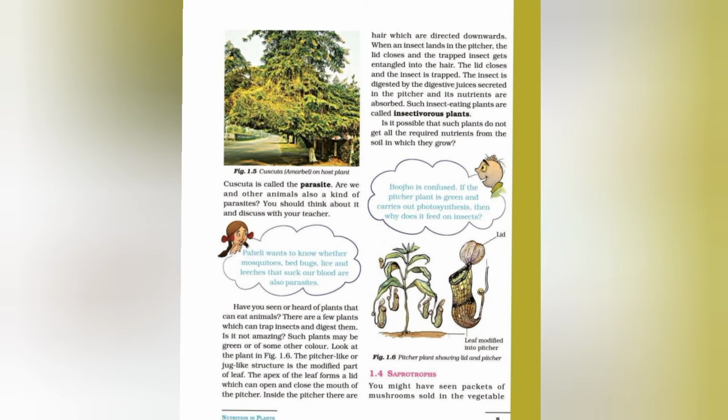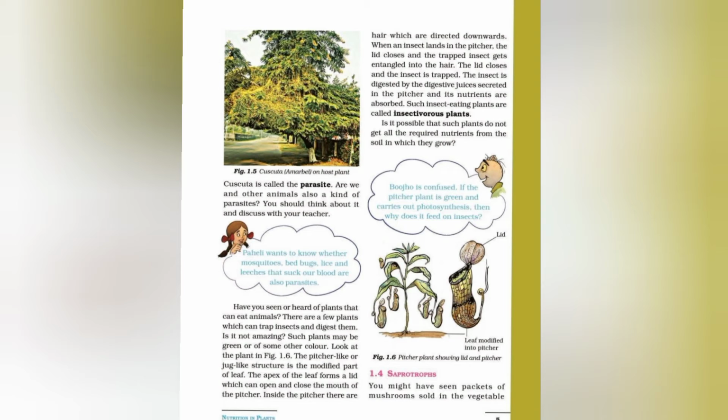So the mode of nutrition in which some plants live in or on the body of another living organism and derive their ready-made food from them is called parasitic nutrition. The plant like Cuscuta which obtains the ready-made food is called a parasite, and the organism from whose body the food is obtained is called the host.